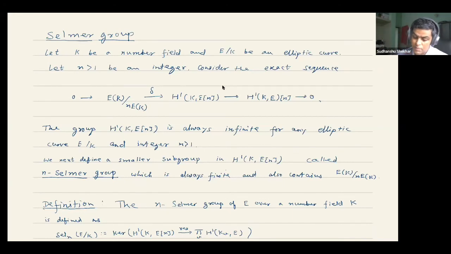Of course, soon we will be giving a proof of what is called the weak Mordell-Weil theorem. So this is supposed to be finite. This is finite. This very small group which we want to study is sitting inside this very large group. So we want to have something smaller inside this, which also contains this. That's what is Selmer: something smaller, and also something on which we can put our hands.